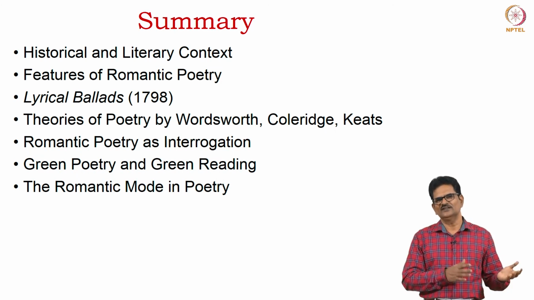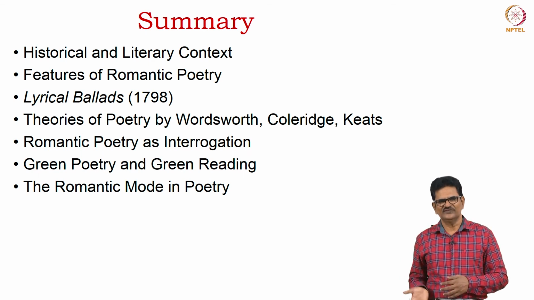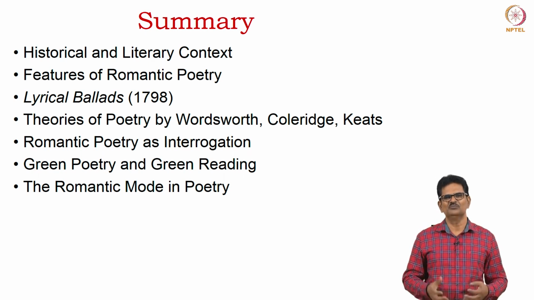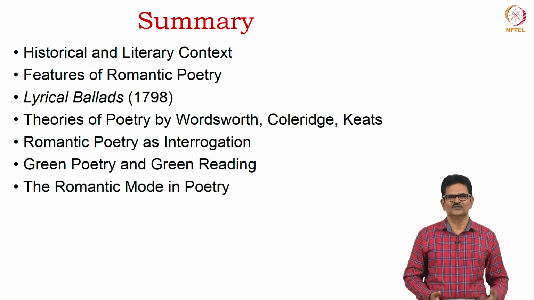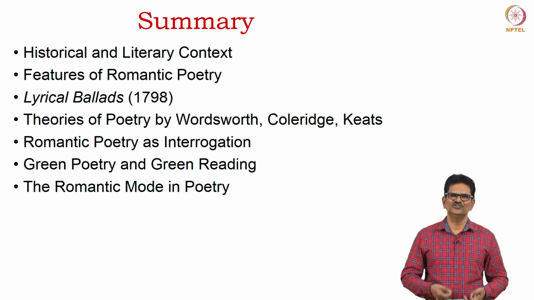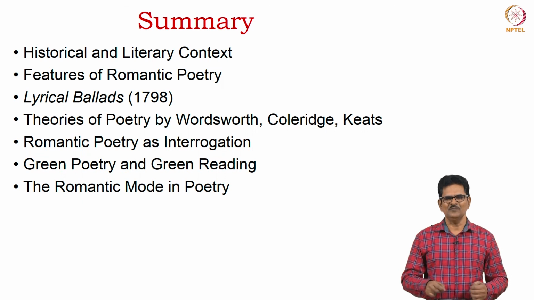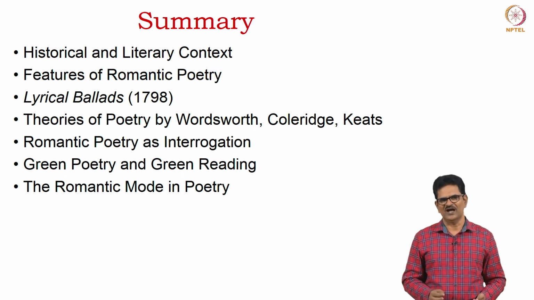We related this romantic poetry with whatever is happening in the 20th or 21st century, where we have become more aware of nature today. So we come up with this concept called green poetry, and in association with that we have a different kind of reading called green reading. And lastly, we examined the romantic mode in poetry as discussed by Josephine Miles.